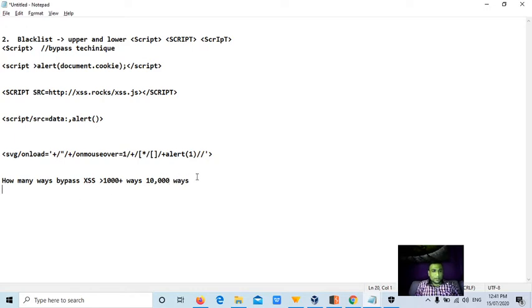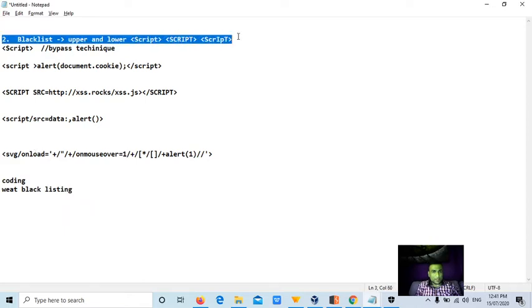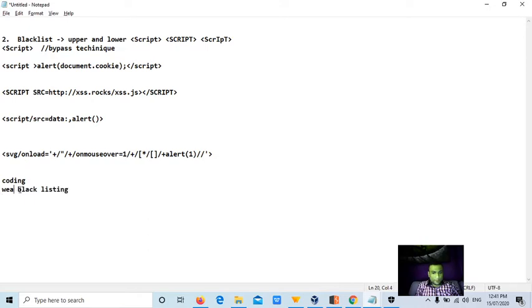Okay, now as you know, how many ways it can be bypassed at the coding level? First one is weak blacklisting, like blacklisting means he is not allowing these characters. Or no output encoding, like not converting to HTML entities. Or weak data sanitization. Data sanitization means data removal.